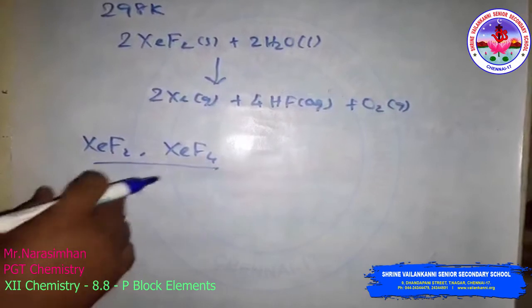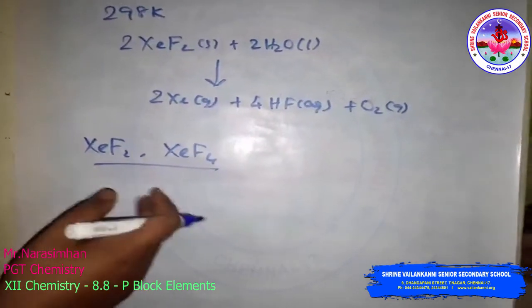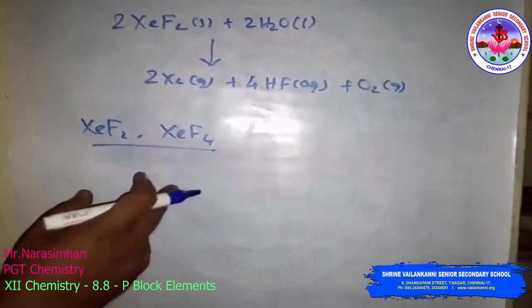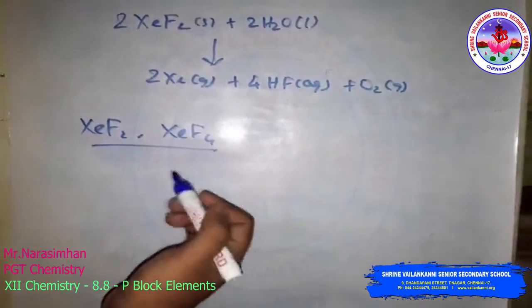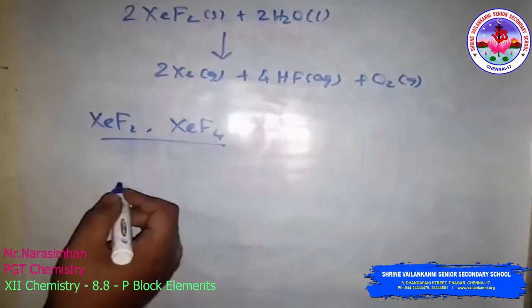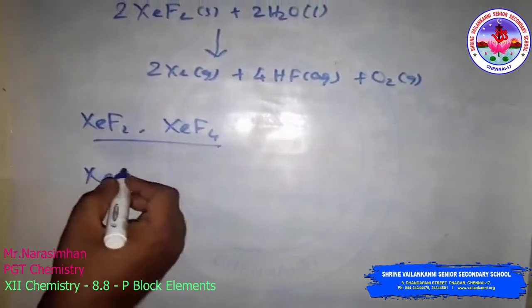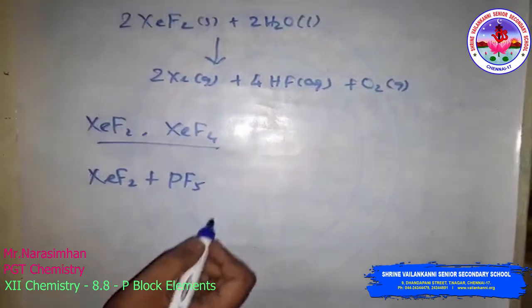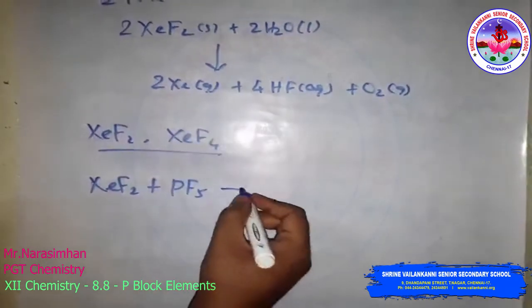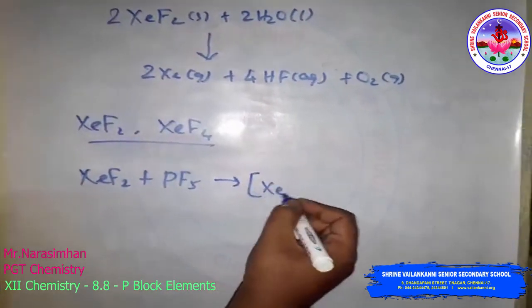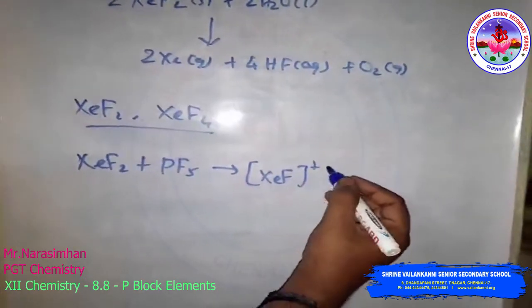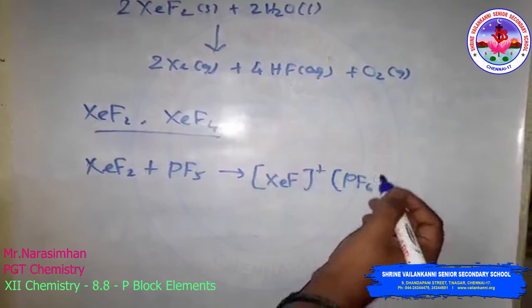The xenon fluorides react with a fluoride ion acceptor to form cationic species, and with a fluoride ion donor to form fluoroanions. Here xenon difluoride reacts with PF5 to form a complex, XeF+ and PF6-.